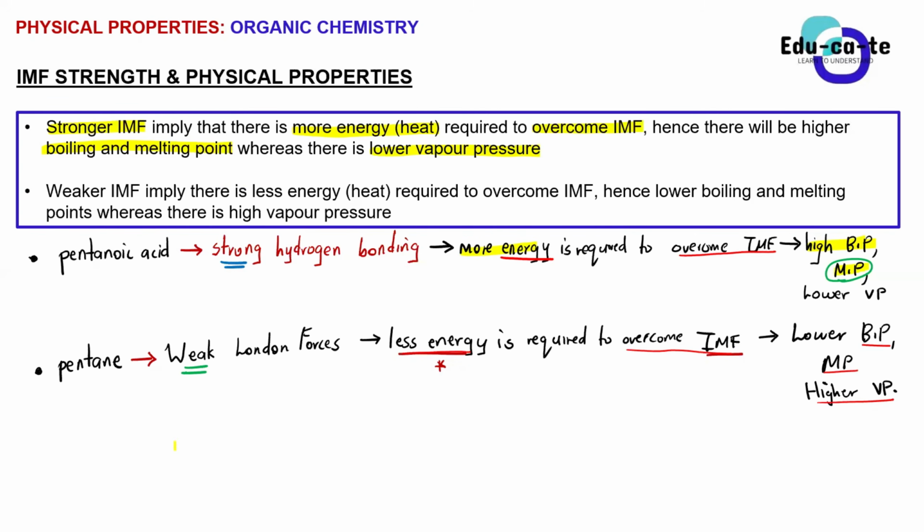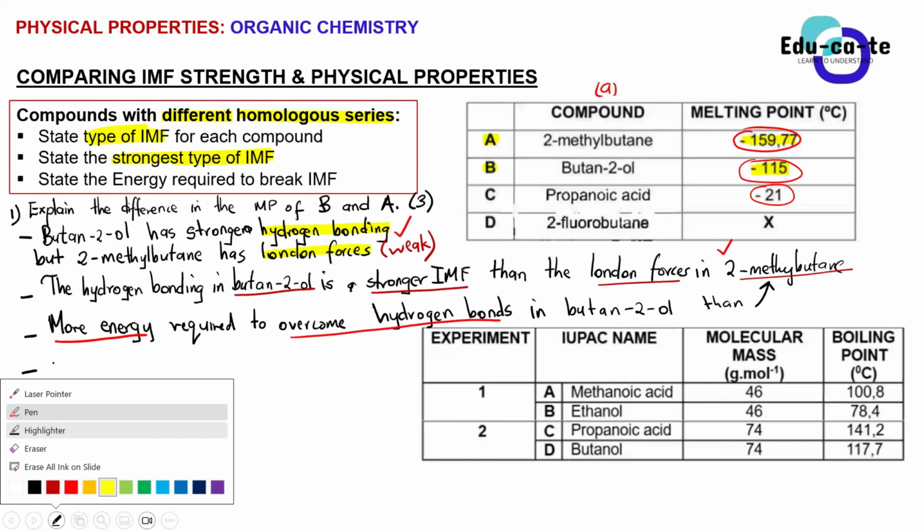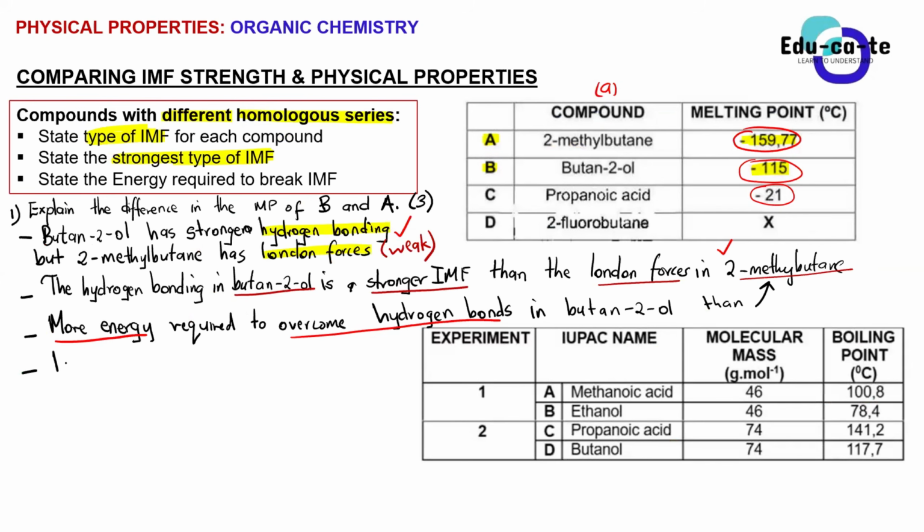Yes, Shadrach. So when they give us a table of comparison, if they talk about the boiling point, we only compare the boiling point. If they talk about the melting point, we only compare the melting point. For instance, now we're talking about the melting point. We forget about the vapor and the boiling point. We just focus on the melting point. Okay, it depends on the context of the question.